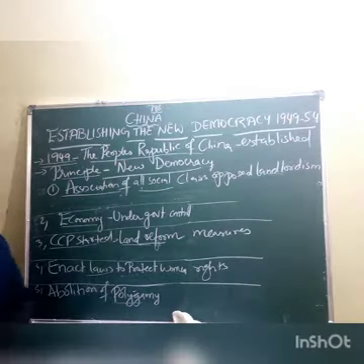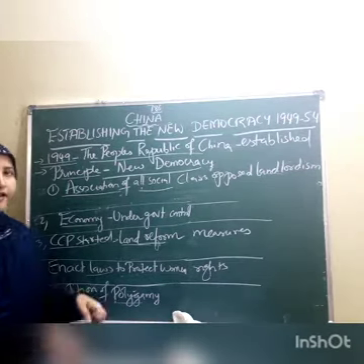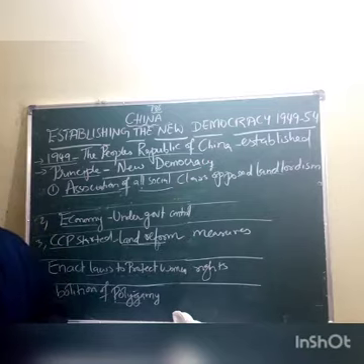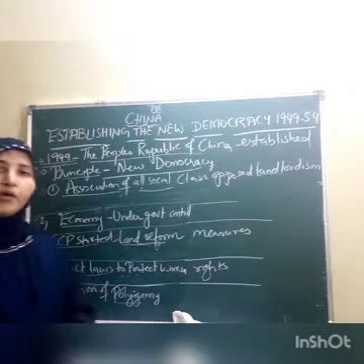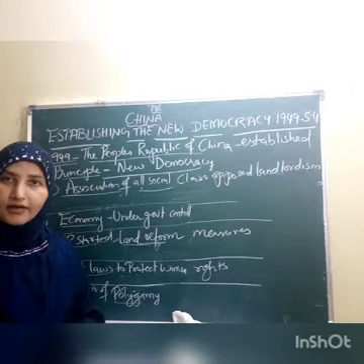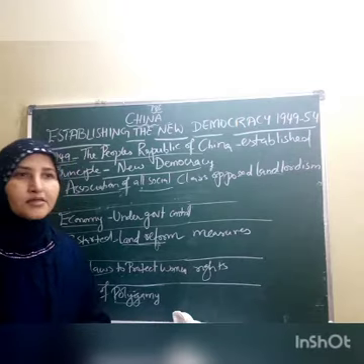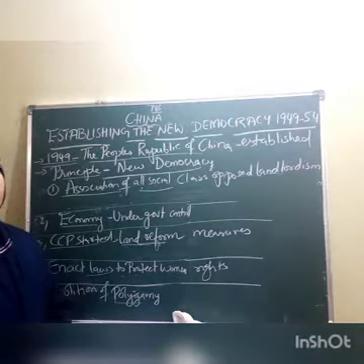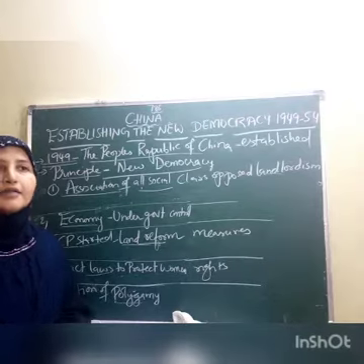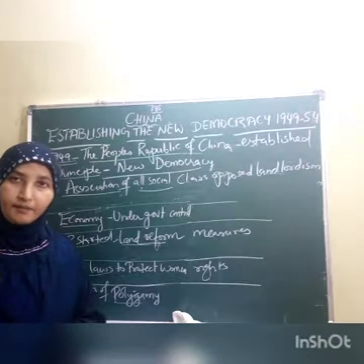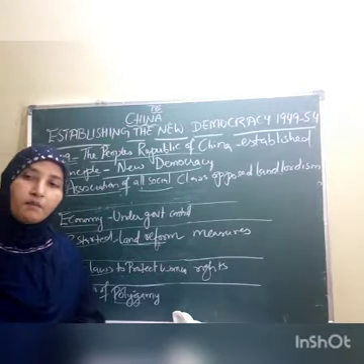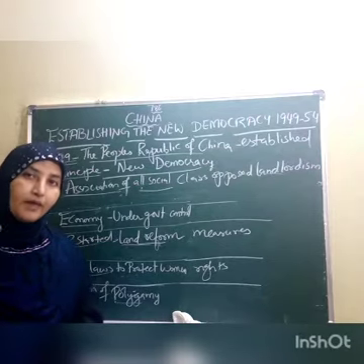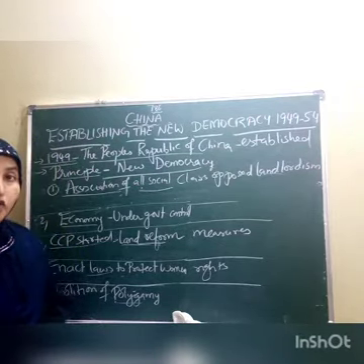Now you may ask, what is polygamy? Children, in olden times, not only in our country but throughout the world, a system of polygamy existed. Polygamy is a system where one man marries a number of women. One man had the right to marry many.